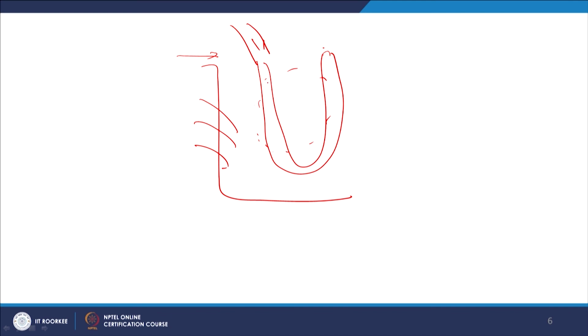When low volatile coal is there, this type of burner is recommended. Here the formation of ash takes place and subsequently the ash can be drained off or removed from the system. So, this is the long flame or U flame type, and it is also called a streamline burner, right?